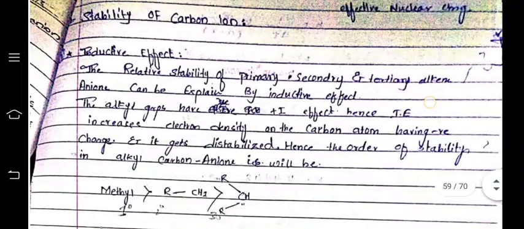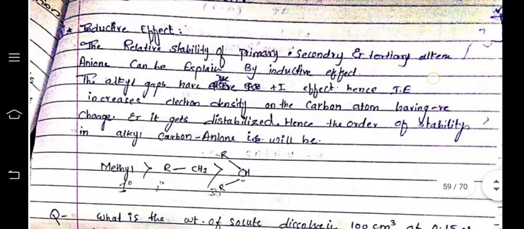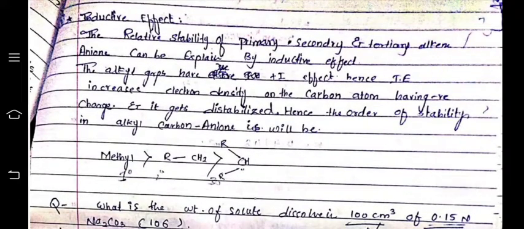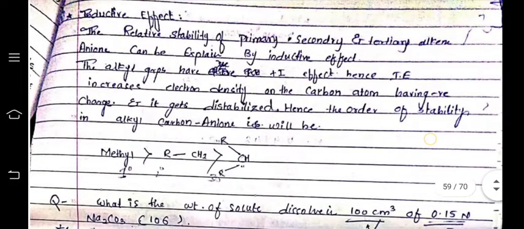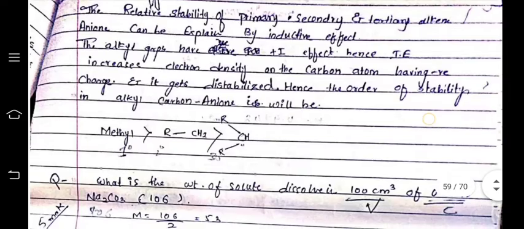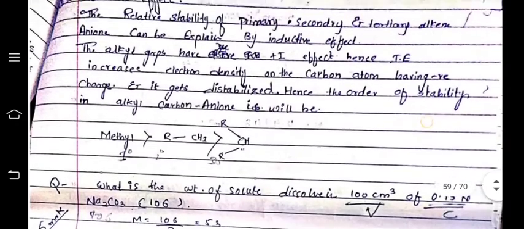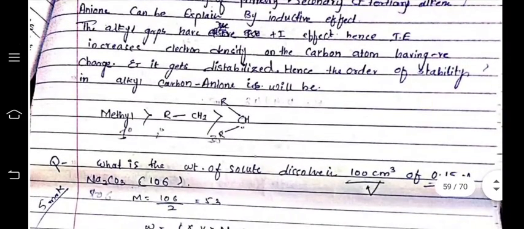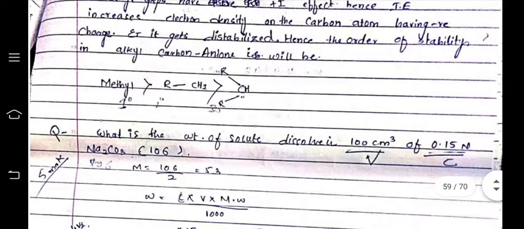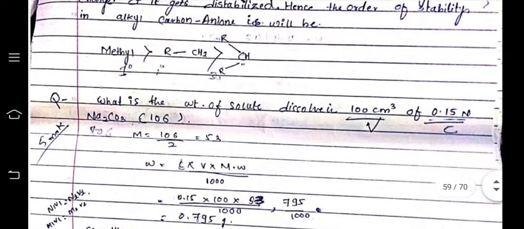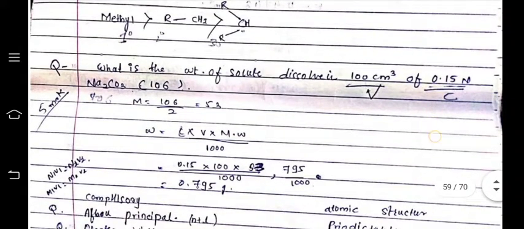stability of carbanions. The relative stability of primary, secondary and tertiary alkyl carbanions can be explained by the inductive effect. The alkyl groups have a plus I effect, hence the electron density on the carbon atom having the negative charge increases, and it gets destabilized. The order of stability in alkyl carbanions will be methyl > primary > secondary > tertiary.